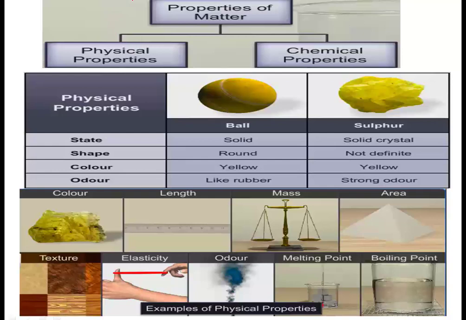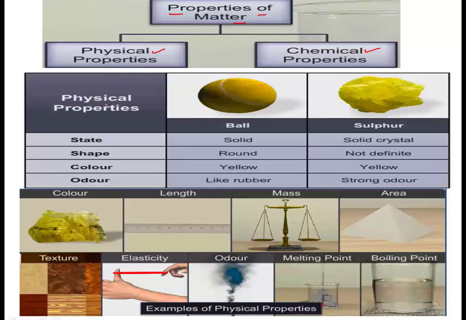Hello dear students. So after completing the classification of matter, we are going to start with properties of matter. So in properties, we will discuss two types of properties, that is physical properties and chemical properties. First of all, the physical properties.